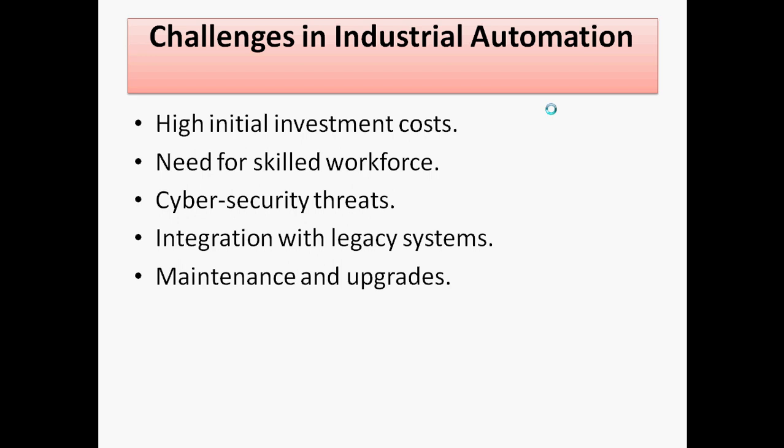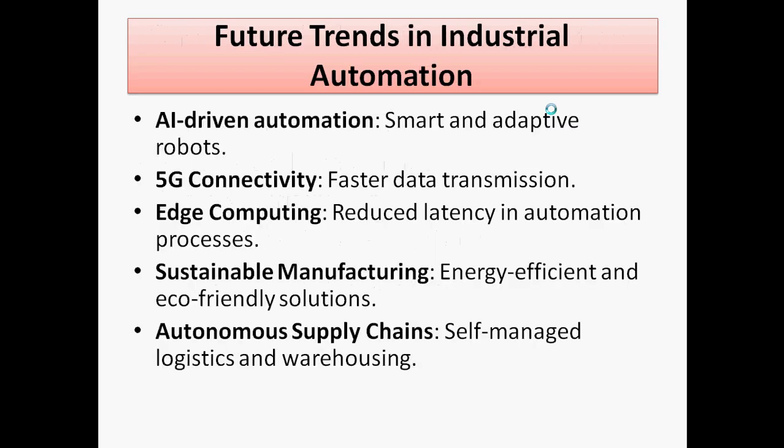So first is high initial cost. Second is the need for a skilled workforce. Third one is the cyber security threat. Fourth one is integration with legacy systems, and fifth one is maintenance and upgrades. These are the challenges faced in industrial automation, because it is not easy to adapt to these conditions and adapt skilled workers. So that is why we require this type of requirement for the system.